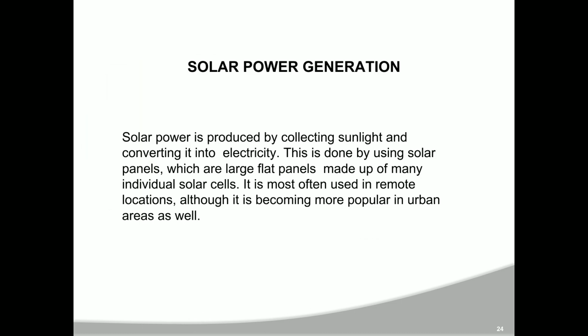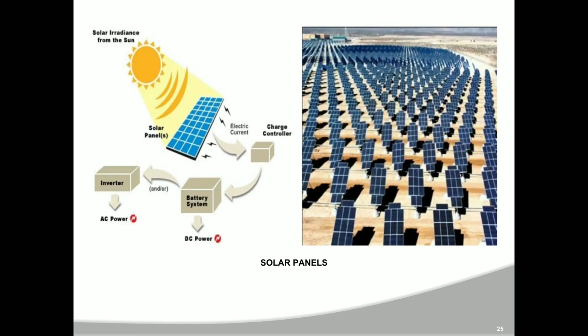Solar power generation. Solar power is produced by collecting sunlight and converting it into electricity. This is done by using solar panels, which are large flat panels made up of many individual solar cells. It is most often used in remote locations, although it is becoming more popular in urban areas as well. Solar panels.